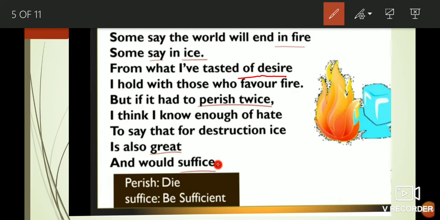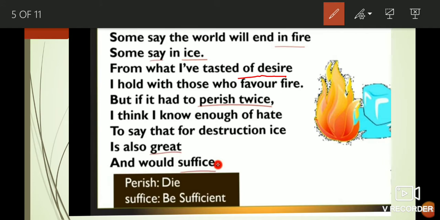So fire and ice, desire and hatred, both have the capacity to destroy the world. In the last two lines, it is also great and sufficient, meaning hatred and desire are both equally powerful to destroy the world.